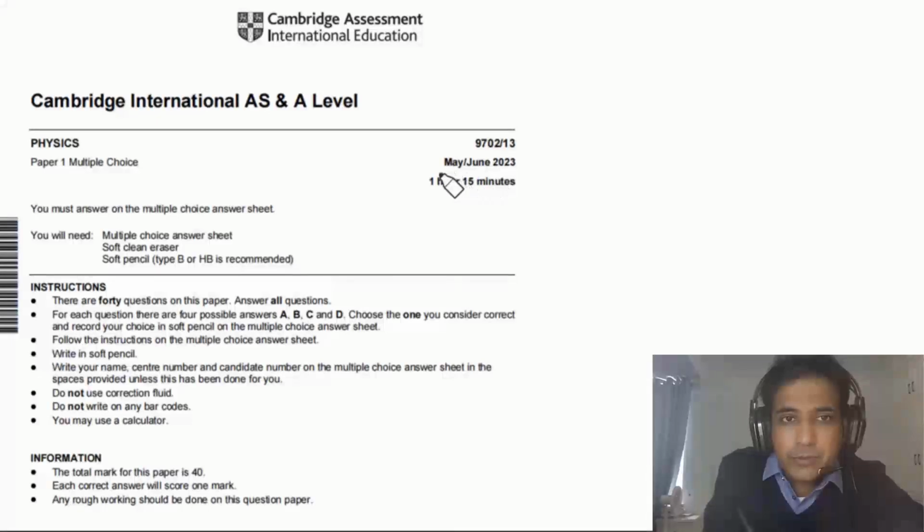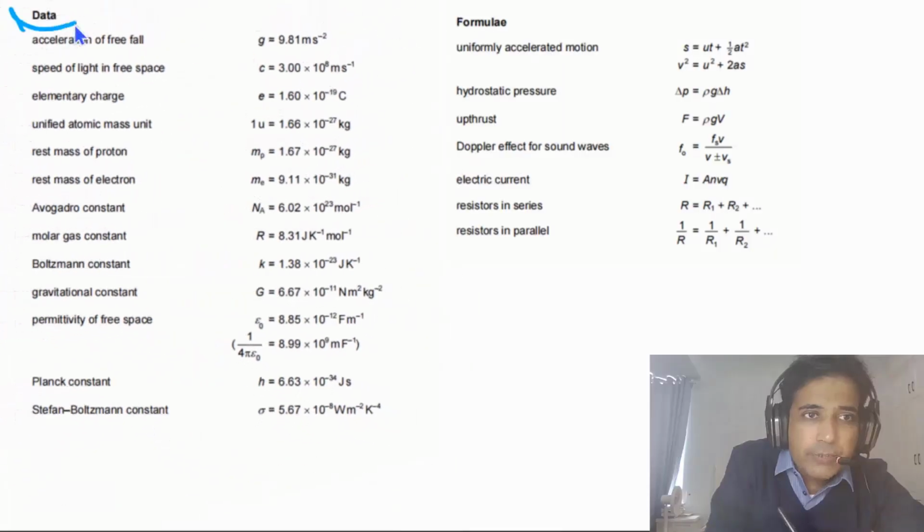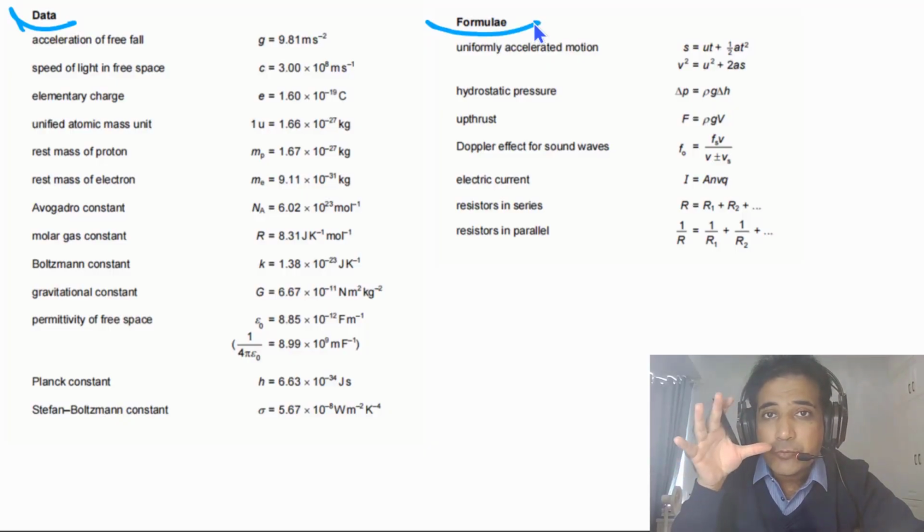In today's lesson, we are talking about June 2023, Paper 1 Variant Theory. Total time for this exam is 1 hour and 15 minutes and there are 40 questions on this paper. You need to answer all questions on this paper. And the total mark for this paper is 40. On the second page of the exam paper, some important data and also some important formulae are given. In the exam, if you need the value of any constants or if you want to double check any formulae, you can come to the second page of your exam paper.